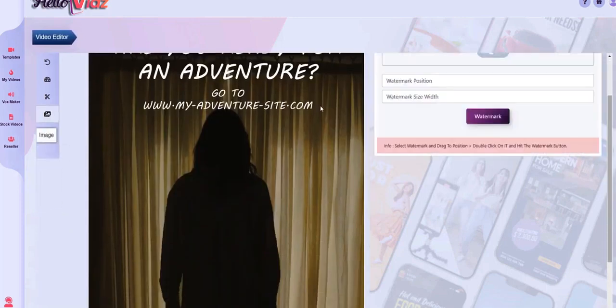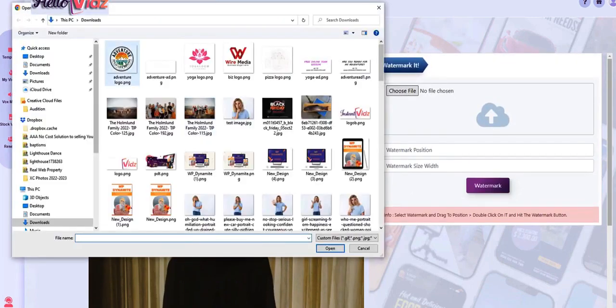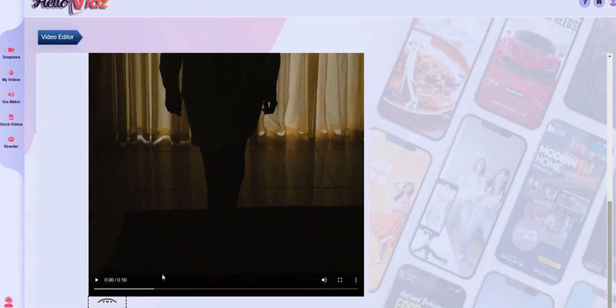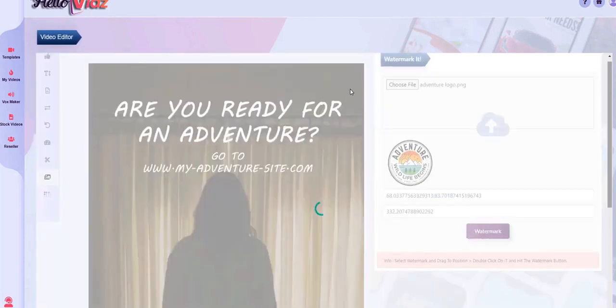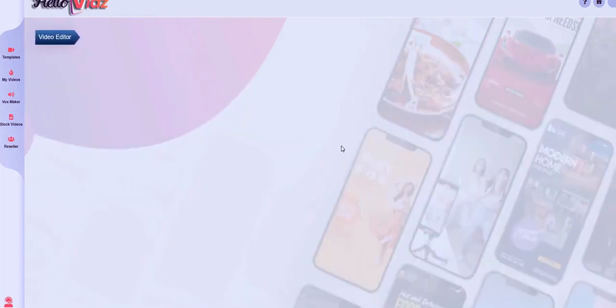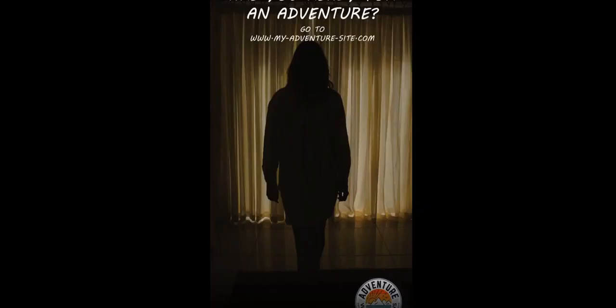So I'm going to go ahead and click Image. And we can grab an image. I'll grab this adventure logo. And we'll drag and drop it here onto the video. I'm going to resize it. Put it sort of down here in the bottom right-hand corner. I'm going to double-click it and click the button. Okay, so the video was generated successfully. Let's take a look at what this video looks like.